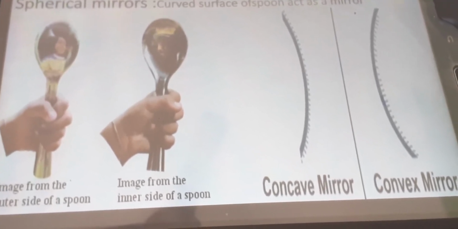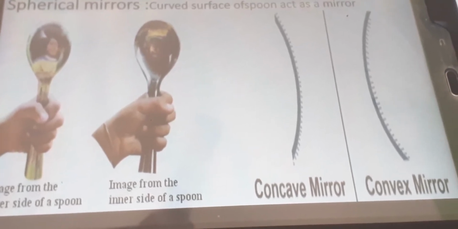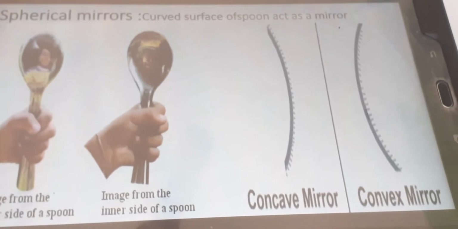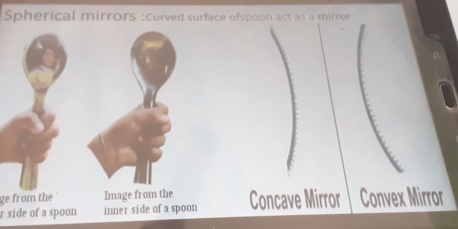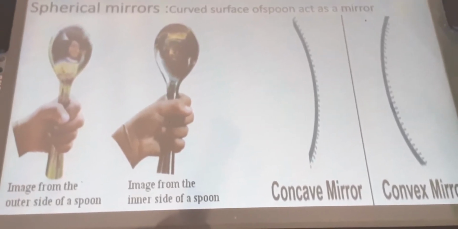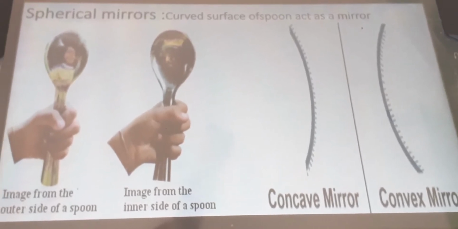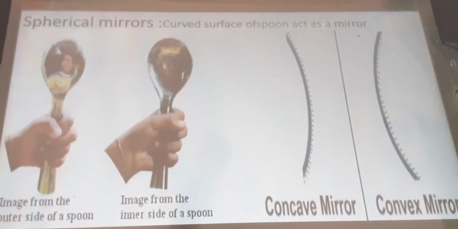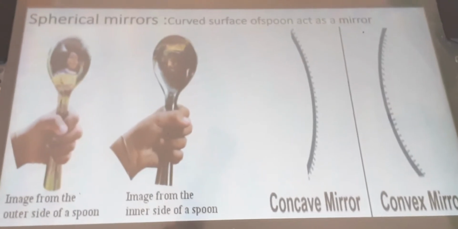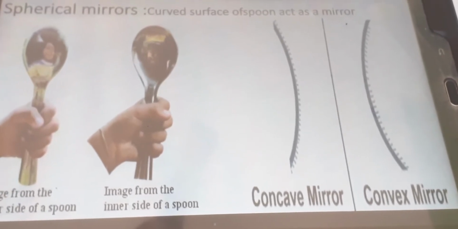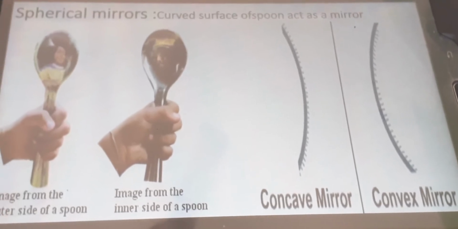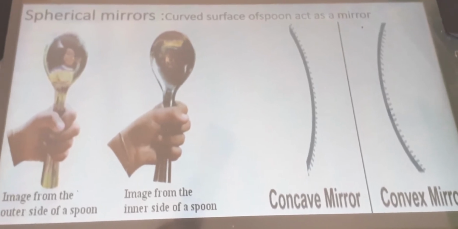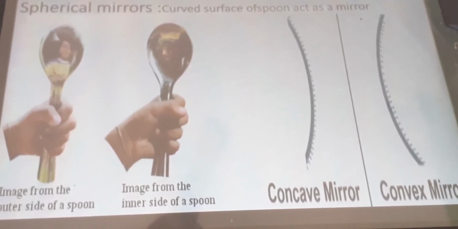So why do we discuss the spoon here? What is the surface of the spoon? Is it a curved shape or a circular shape? Yes, curved shape. So the curved shining surface of a spoon acts as a mirror. Which surface acts as a mirror here? The curved shining surface of a spoon acts as a mirror. So these are the best examples of a spherical mirror.